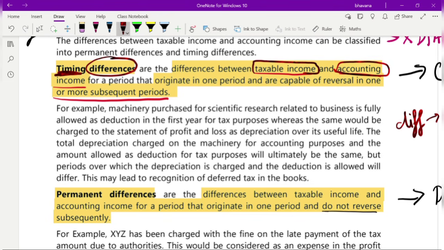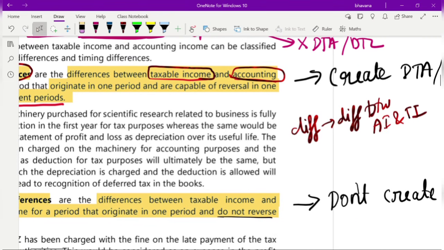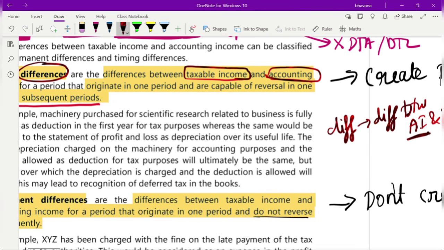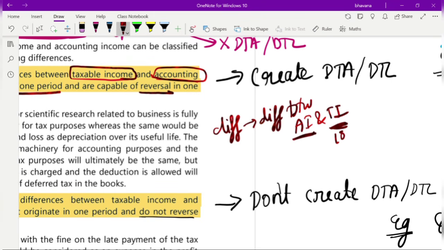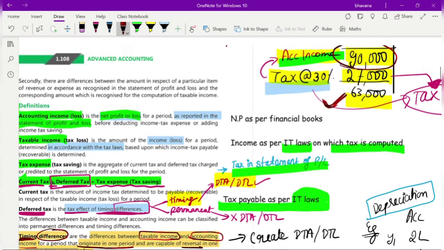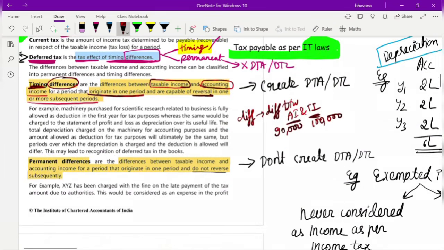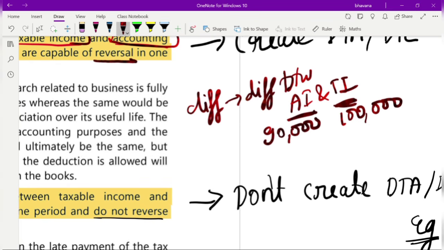It means that the difference between accounting income and taxable income will originate in one period and then it will also get reversed in another period. Suppose the taxable income is 1 lakh and the accounting income is 90,000, as in our example. How much difference is there now? There is a difference of 10,000 rupees. Your taxable income is more by 10,000.